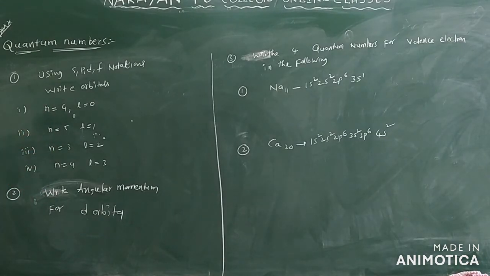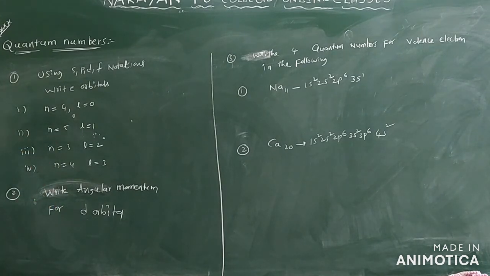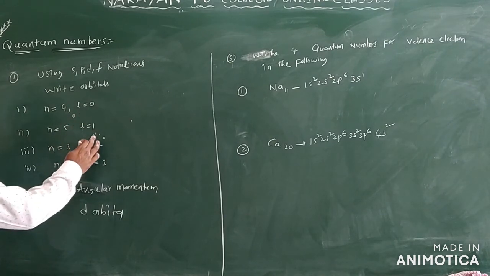Now see some example questions on these quantum numbers. Using the s, p, d, f notations, write the orbitals only. They have given 4 sets of values: n is equal to 4, l is equal to 0; n is equal to 5, l is equal to 1; n is equal to 3, l is equal to 2; n is equal to 4, l is equal to 3. The l values given are 0, 1, 2, 3.